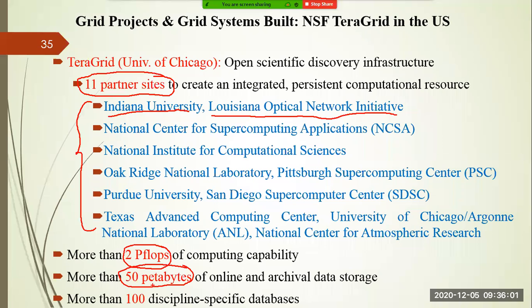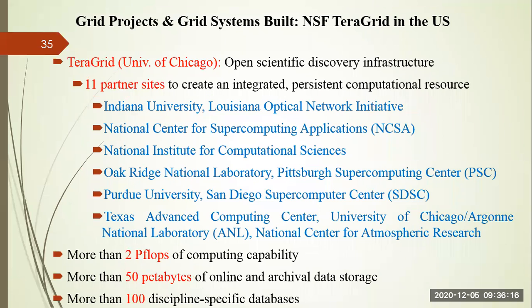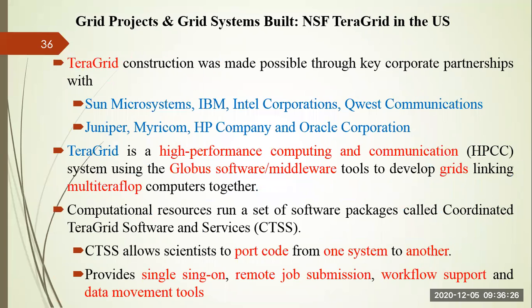And one of the important things is that researchers can also access more than 100 discipline-specific databases in TeraGrid. That is the advantage you are going to get if you use TeraGrid. Okay, so TeraGrid is maintained by the University of Chicago, right? Similarly, TeraGrid construction was also made possible through key corporate partnerships.